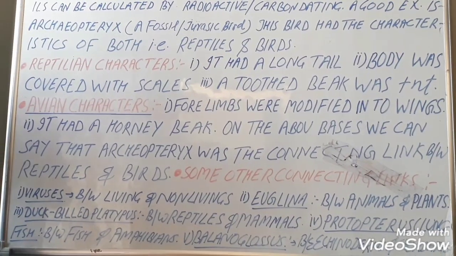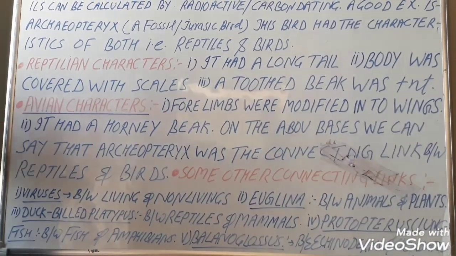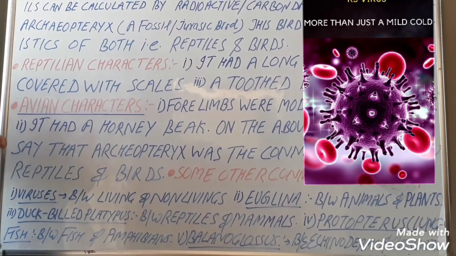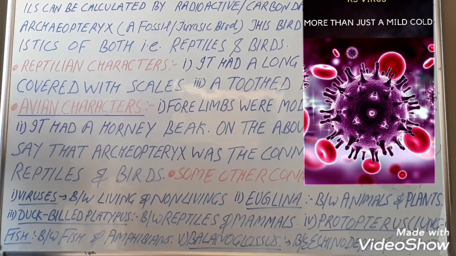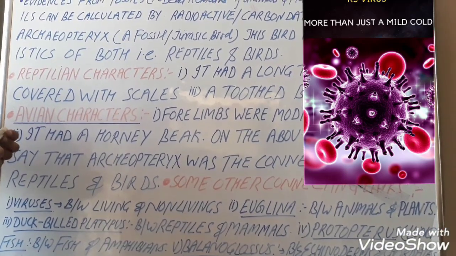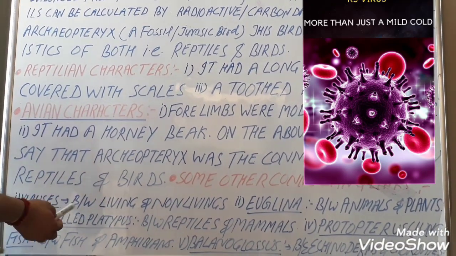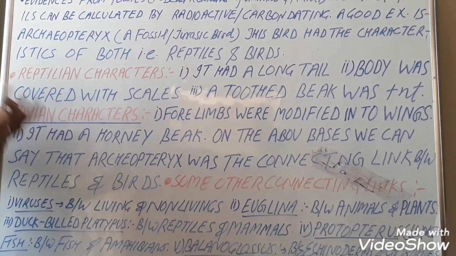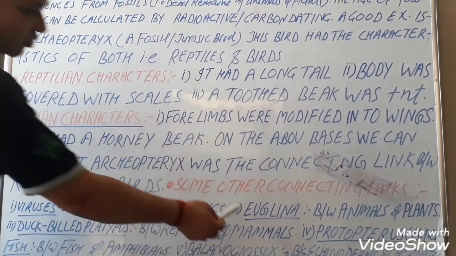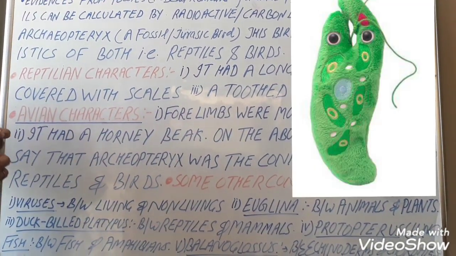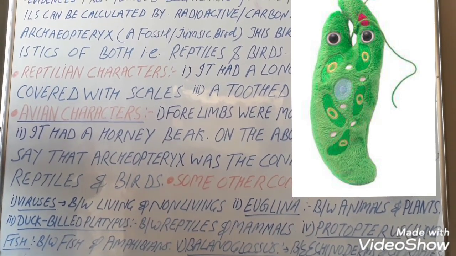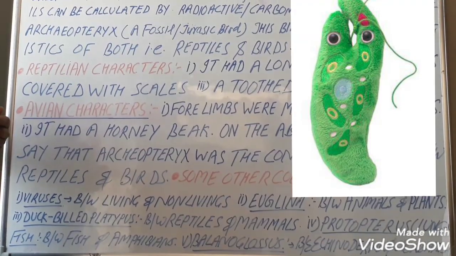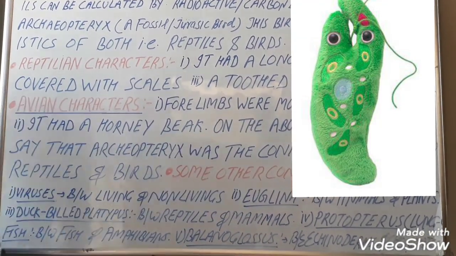Viruses are the connecting link between the living and non-living, because viruses can stay in the form of a crystal just like the non-living up to many years, while they function as living whenever they enter inside the body of any living animals or plants. Euglena is the connecting link between animals and plants, because like plants, it also consists of chlorophyll pigments which participate in the process of photosynthesis.